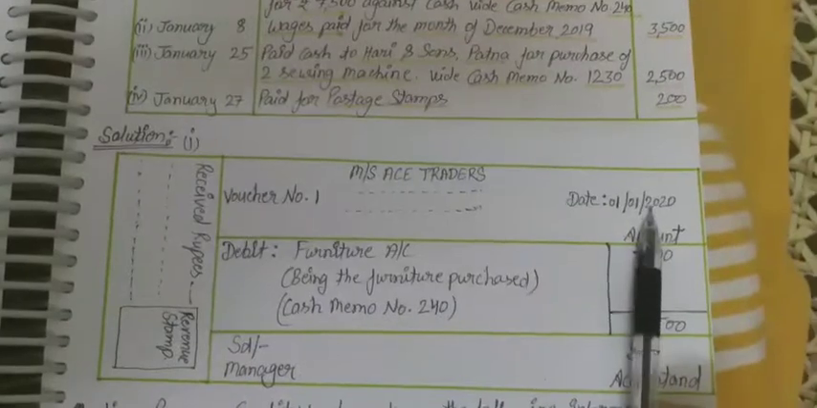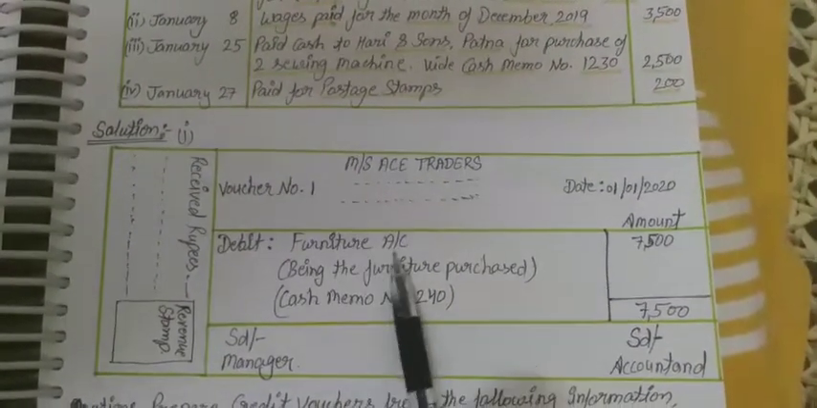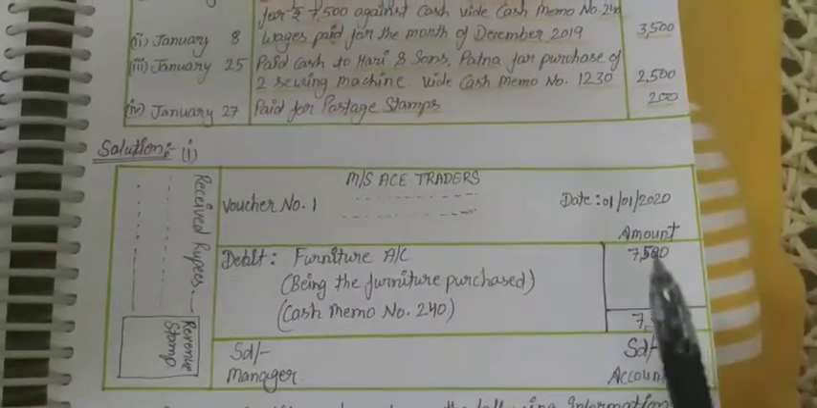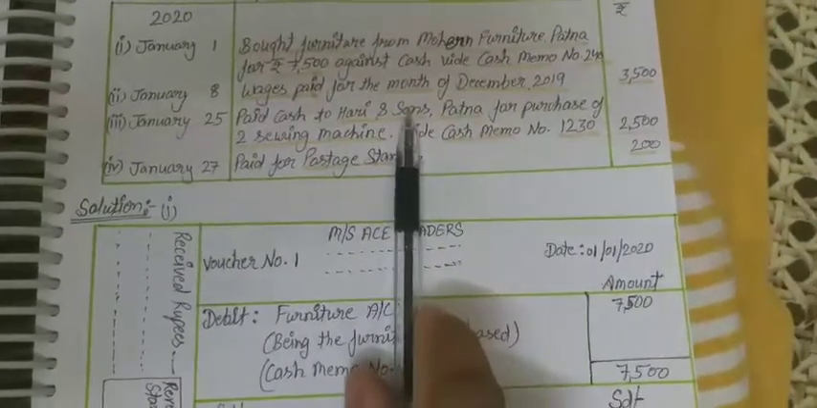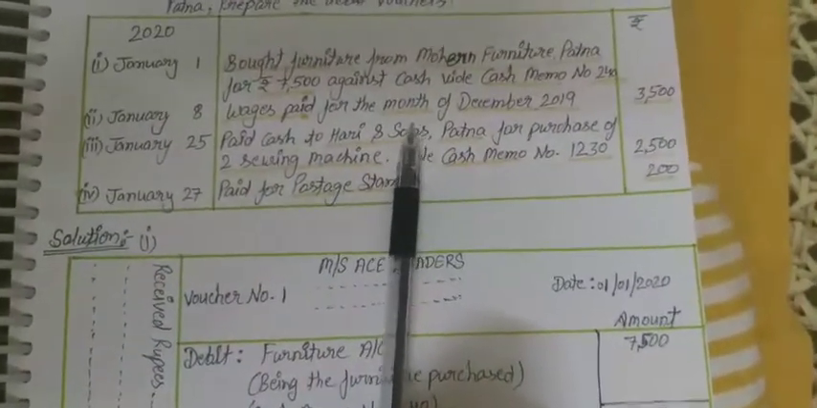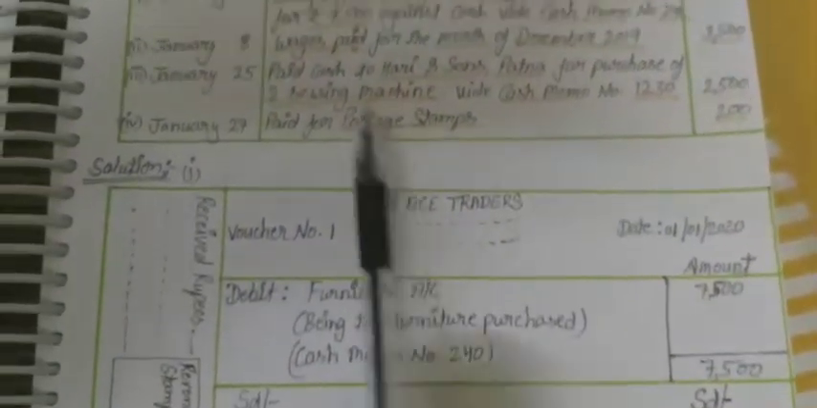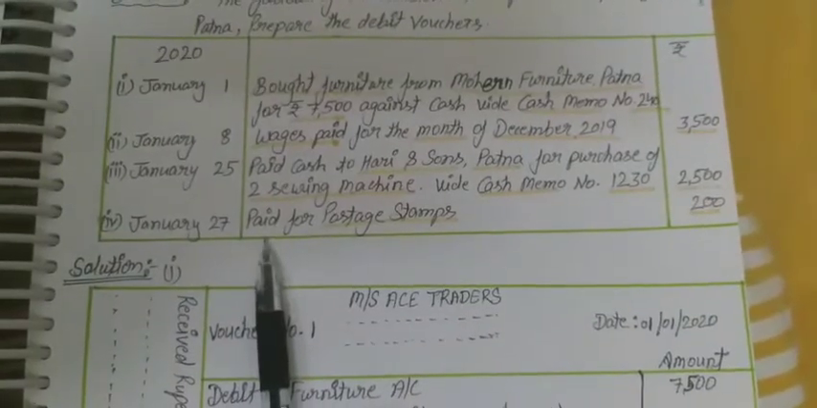Only the date will change and the account will change, and according to the account the narration will come. It is not compulsory that the cash memo number will be mentioned in every transaction. So according to the transaction, we have to prepare three vouchers in this question.